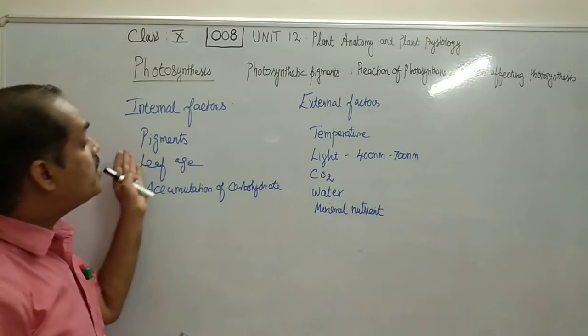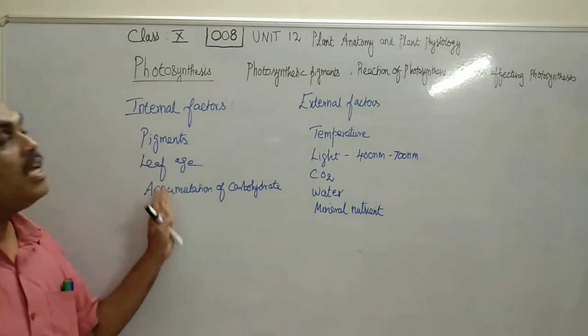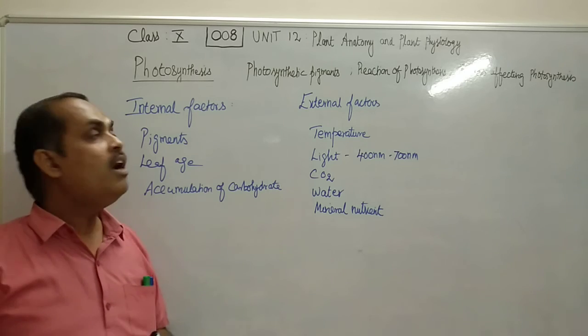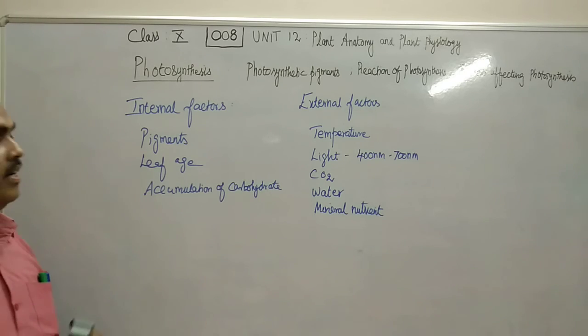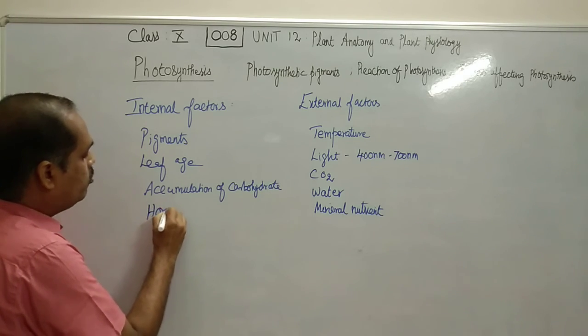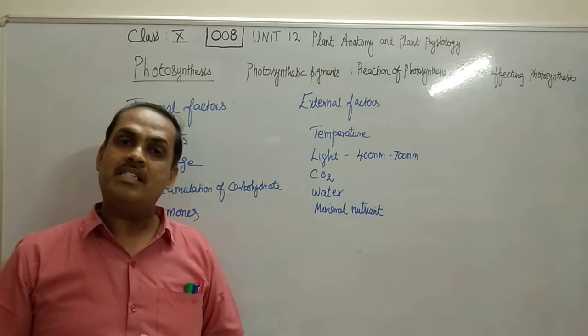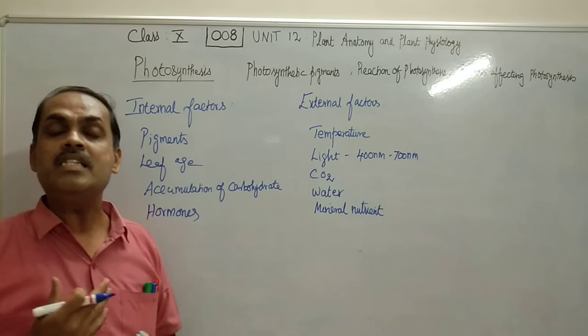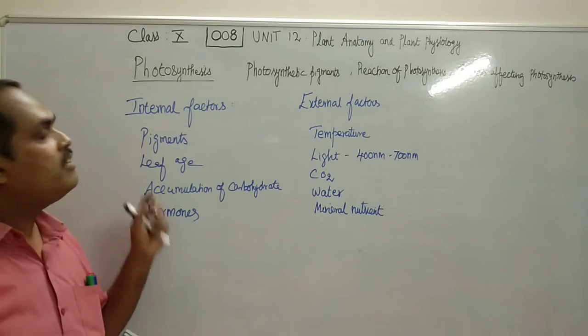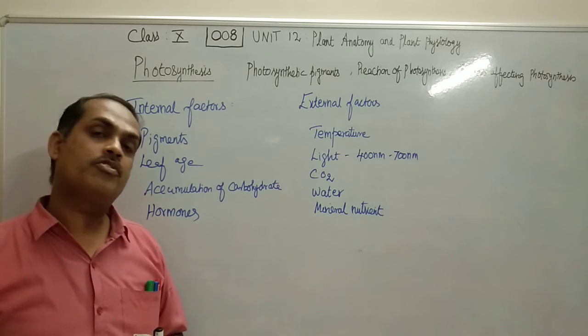So these are the various internal and external factors which affect photosynthesis. Under internal factors, we also have to include hormones. Abscisic acid, which is a hormone, when increased in the plant, also affects photosynthesis.